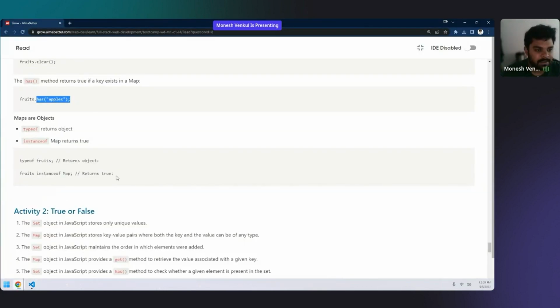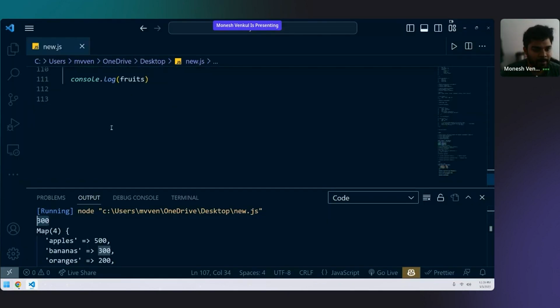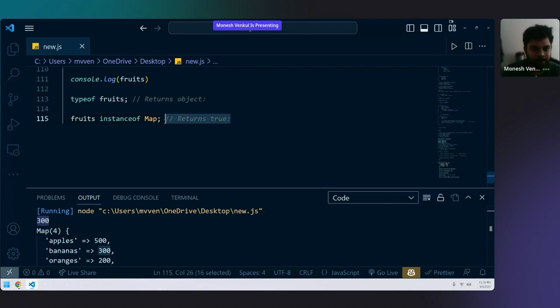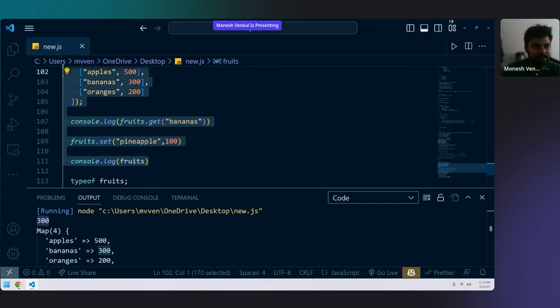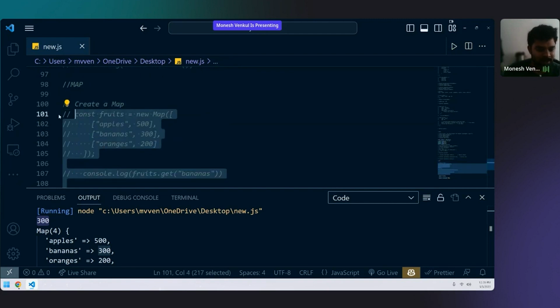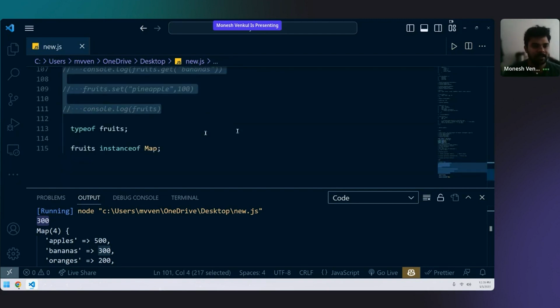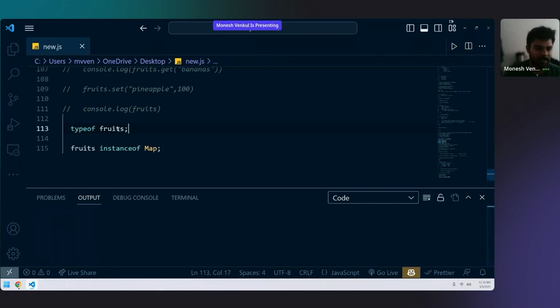And yeah, answer me this. Now you already know typeof and instanceof, right? Answer me if only you understood this part, okay? Otherwise, don't answer me. You can ask me, I'll repeat it once again. What will be the typeof fruits and what will be fruits instanceof Map?